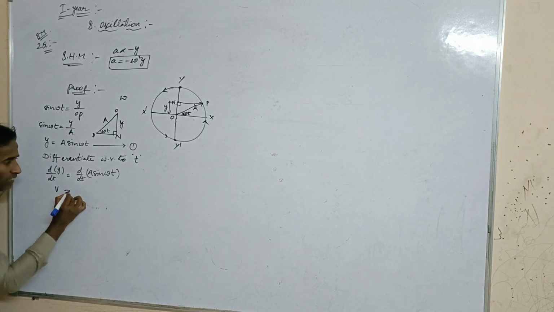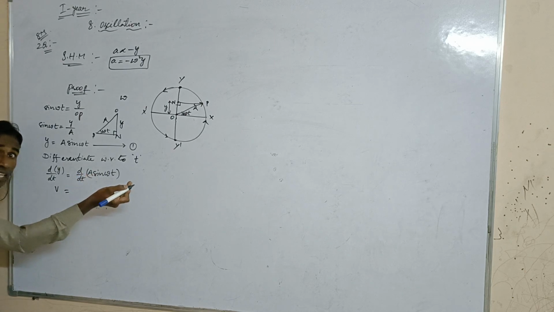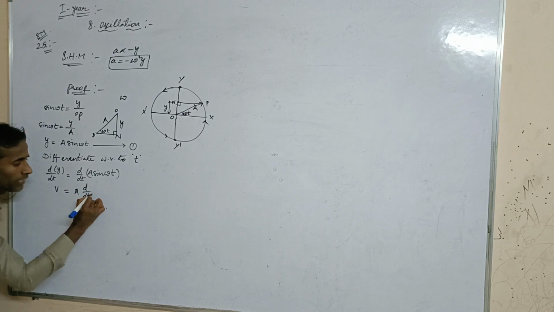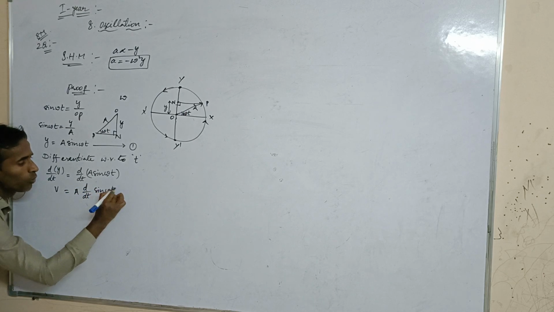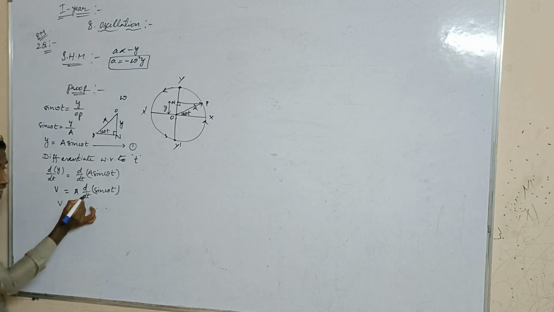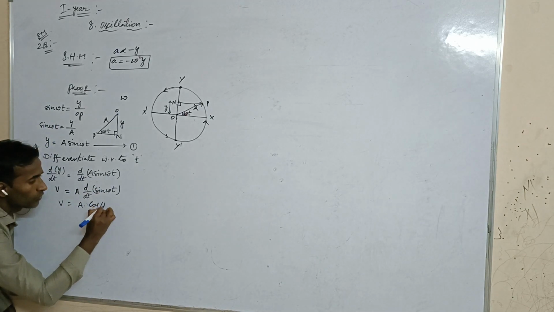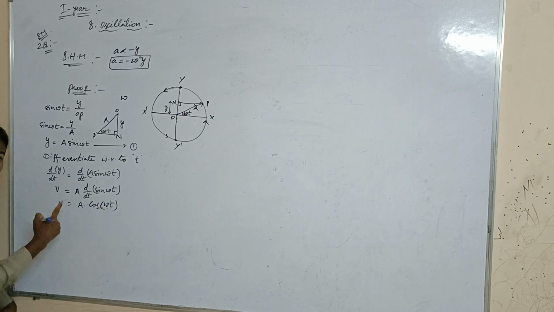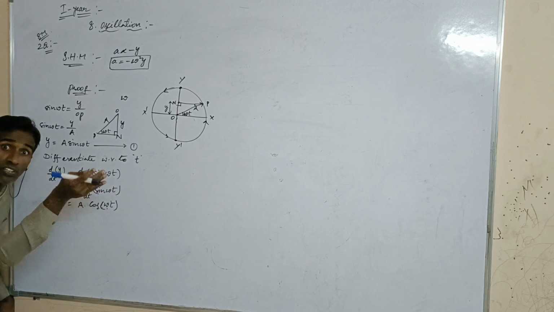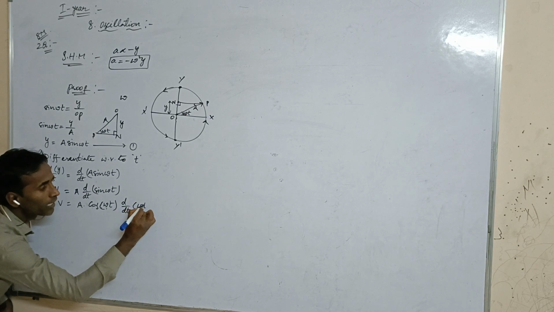So we can write velocity v is equal to, here A is the amplitude, A is the radius, so it is a constant, so we can write it outside. A is a constant. D by dt of sine omega t. Then again, v is equal to A into d by dt of sine, which is nothing but cos of omega t. Again, the angle theta has some value, so we have to differentiate for that value also. So we can write d by dt of omega t.